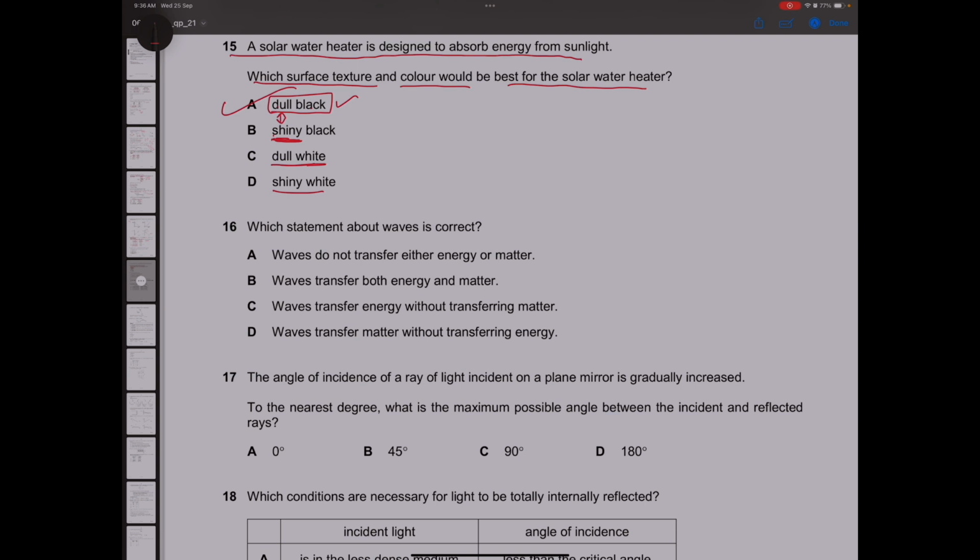Question 16. Which statement about waves is correct? Waves do not transfer energy or matter. This is incorrect. They transfer energy without transferring matter. Waves transfer both. This is also incorrect. Waves transfer energy without transferring matter. This is the correct answer. So option C is the correct answer here.